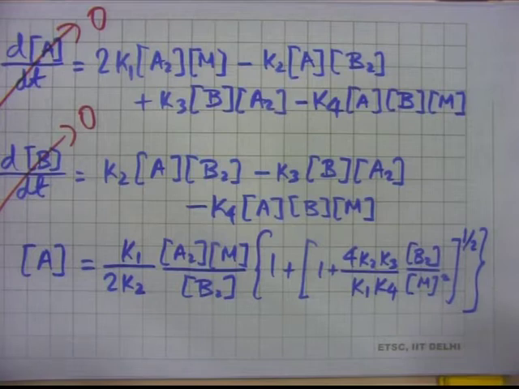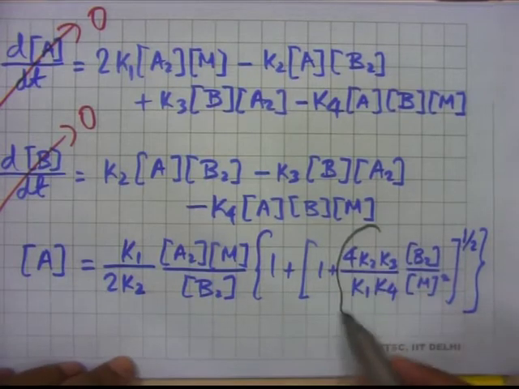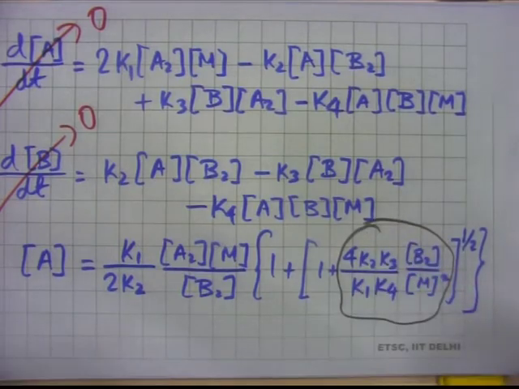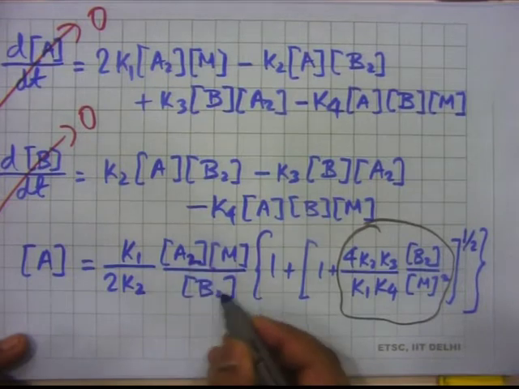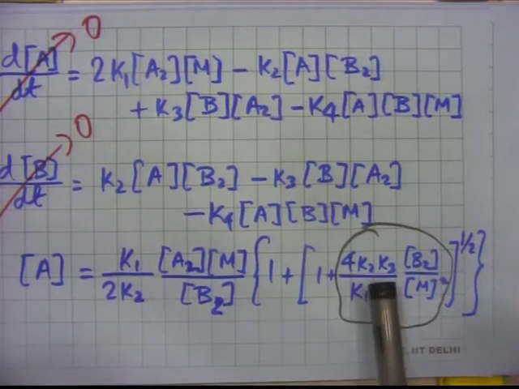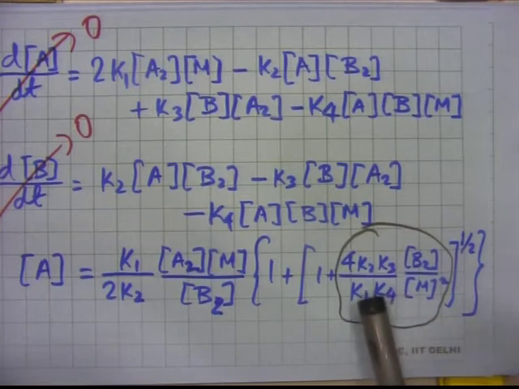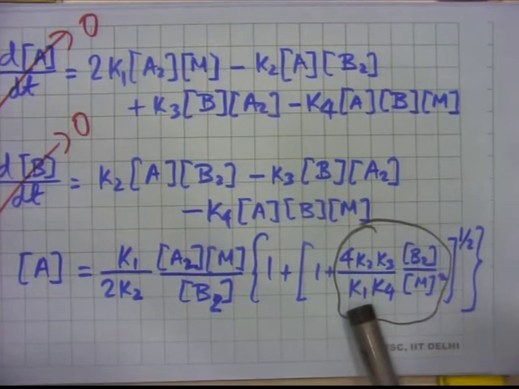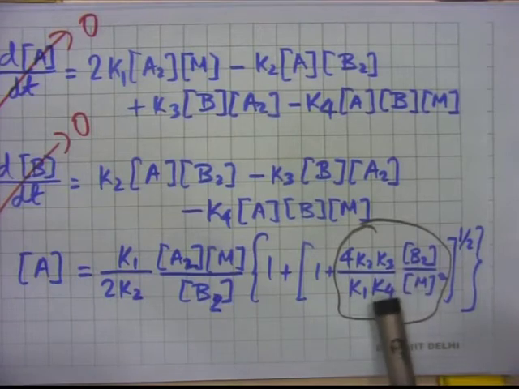Let us keep an eye on this quantity, which I will bring up in a few minutes. You can see this is a little clumsy expression. This is A2, B2. It depends on the ratio K1 by K2, and in this expression K2 by K1. This also has the ratio K3 by K4 and various other concentrations. So, that is the concentration of A.